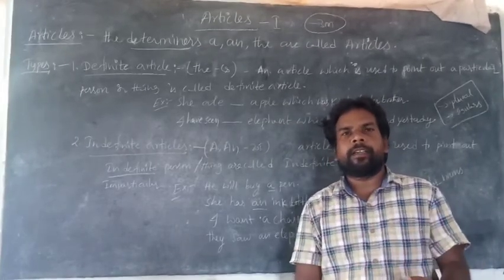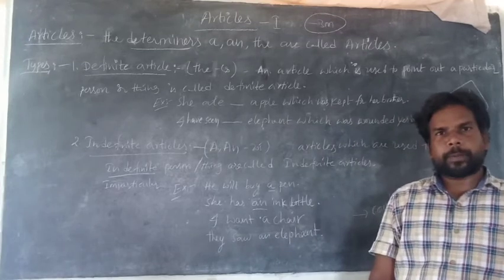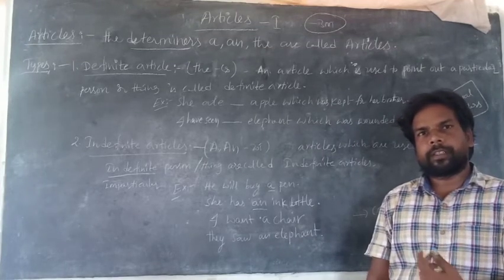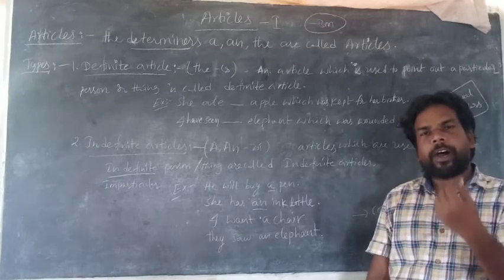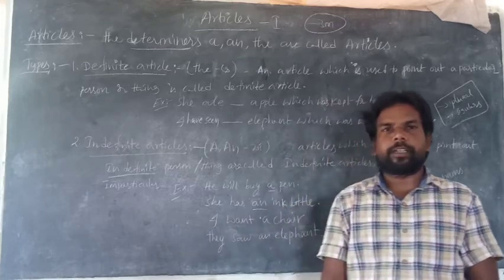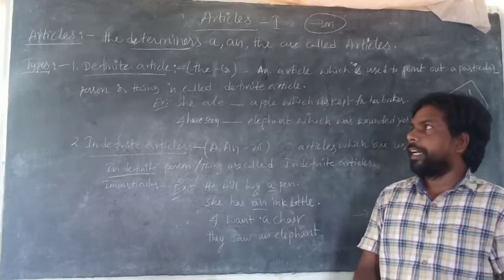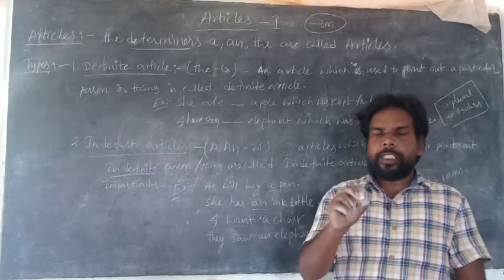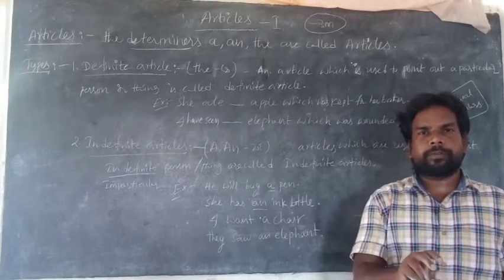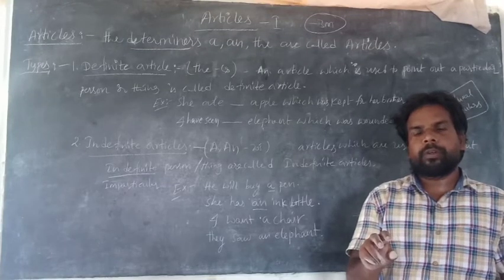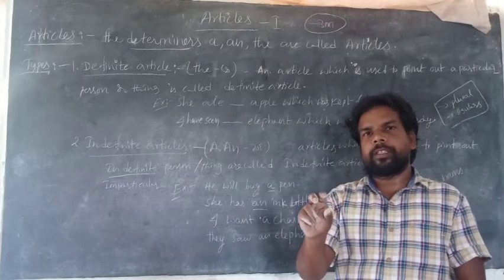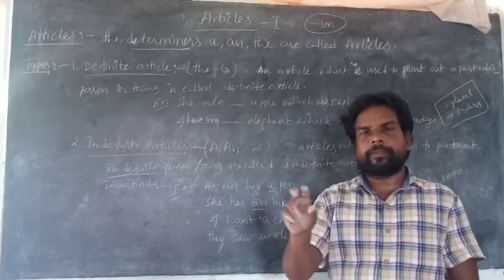Determiners are the words which are used in front of nouns to show what the noun refers to. Is it clear? Determiners are words used in front of nouns to show what a noun refers to.